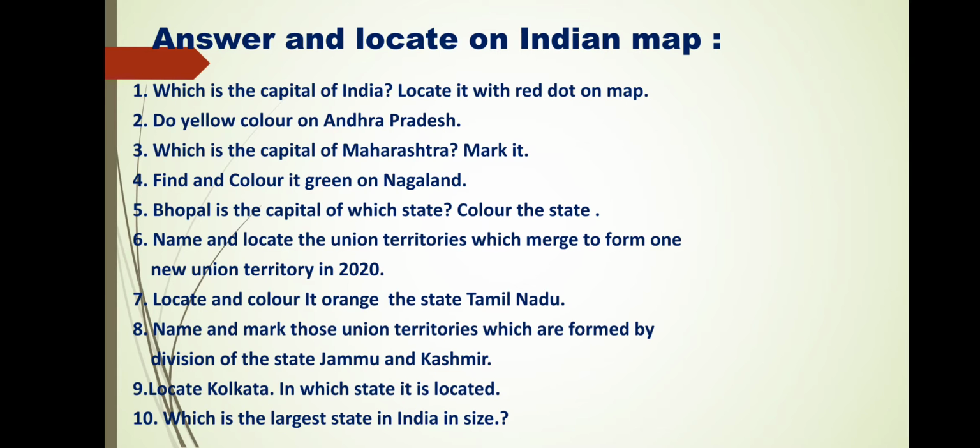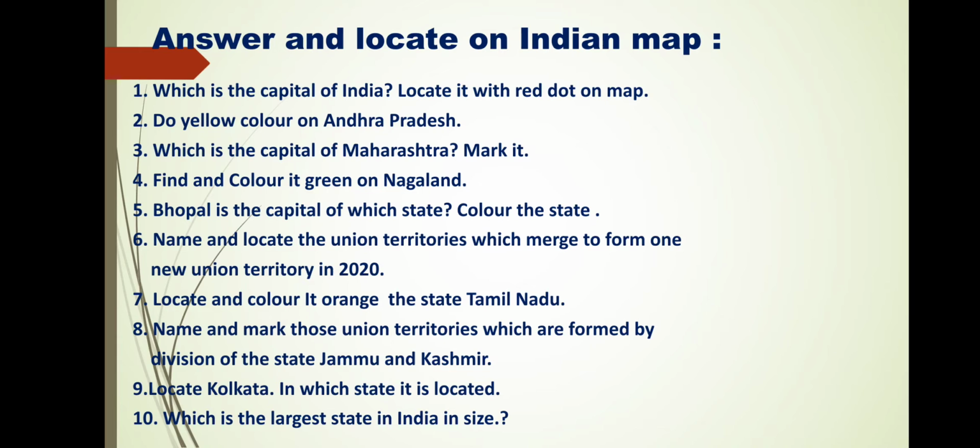Which is the capital of Maharashtra? Mark it. So you have to find out the capital of Maharashtra, and you have to mark it on the map. Find and color Nagaland green. Bhopal is the capital of which state? Bhopal is a city, so you have to find out of which state it is the capital, and color the state. You have to find out in which state Bhopal is located.